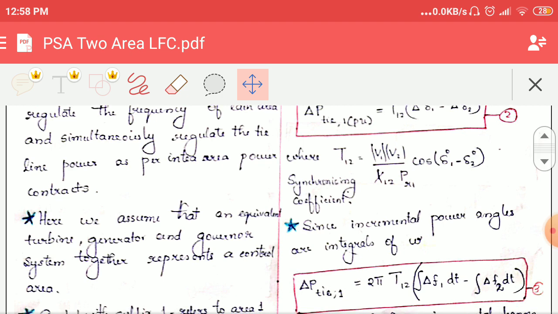So delta P tie, that means the tie line power change according to the change in the load angle, is mentioned as equation number 2.